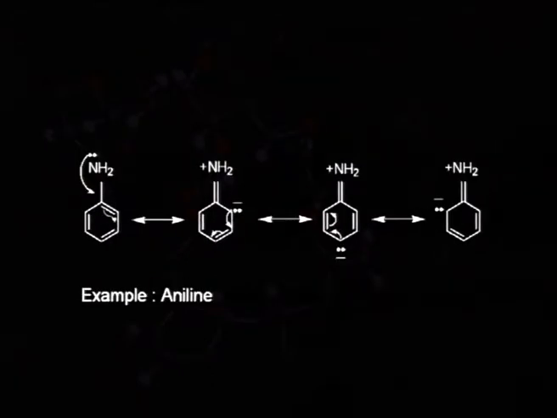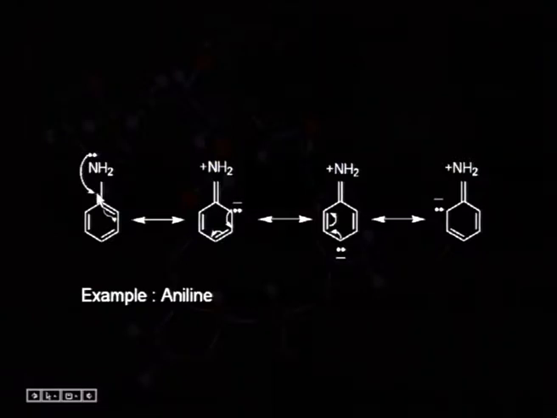This amino group is an example of a plus M effect group, or we can say an electron donating group. Here we can see that the lone pair of electrons present on the nitrogen atom is moving here and is being converted to a bond pair. Simultaneously, this bond pair of electrons present in the pi bond is moving and is being converted to a lone pair.